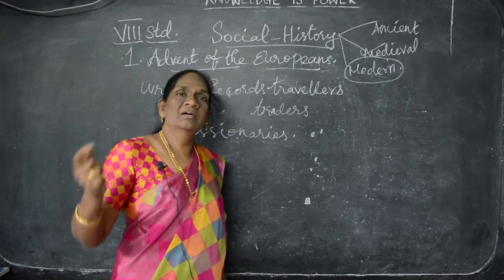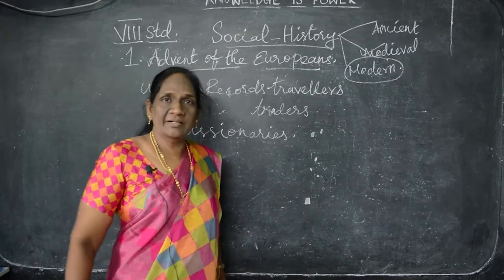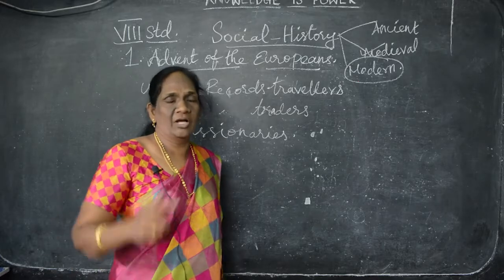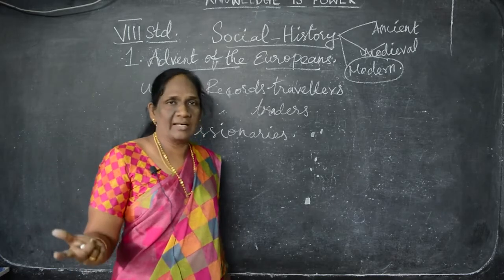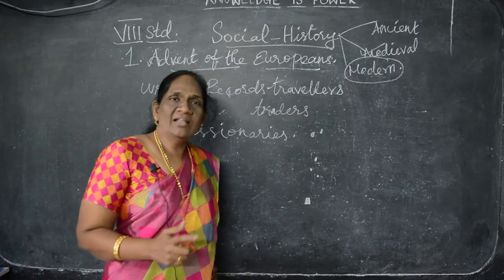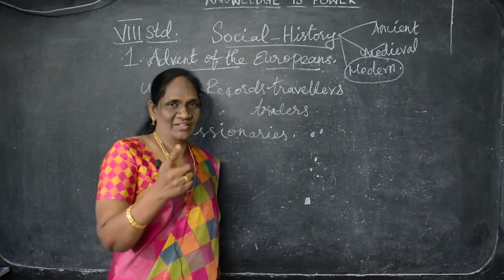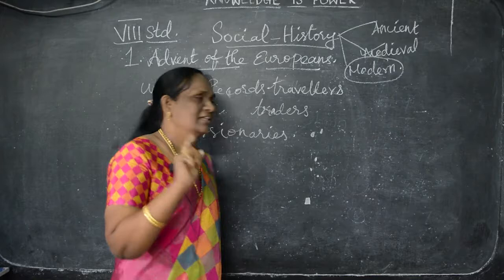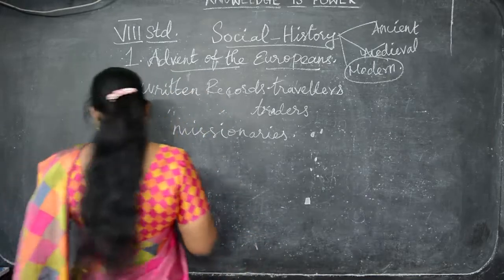International level na enna? About all the other countries, ella ulagathil irukka ella naadugala patti, about all the countries. That is international level. National level is about India. Regional level is about the state. Very good. You can understand now. Yes? Okay. This is the introduction.